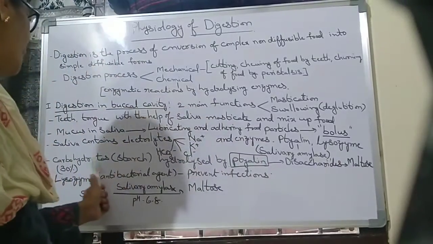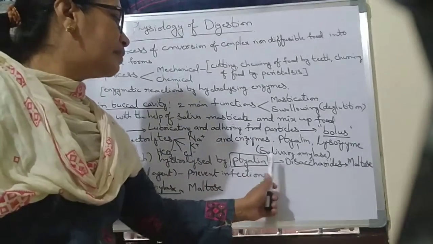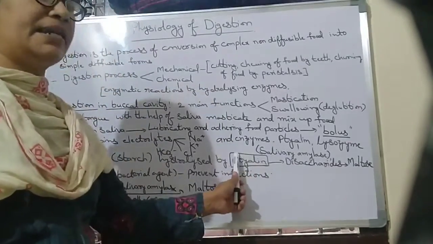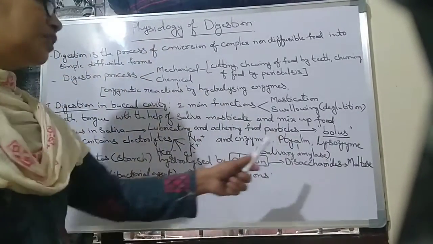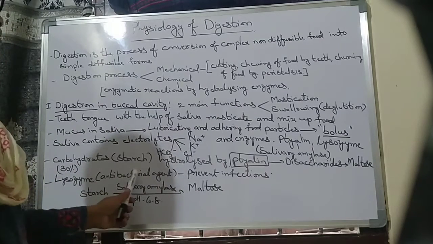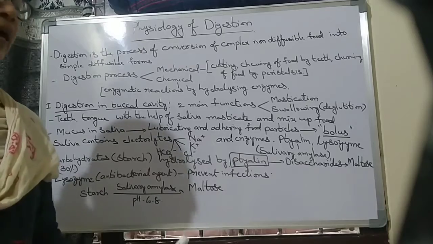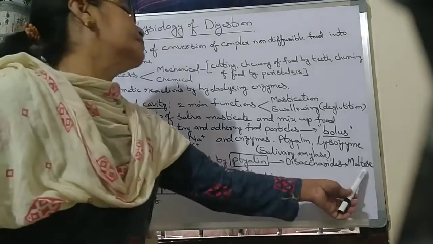Carbohydrates are hydrolyzed by the ptyalin and converted into disaccharides, and disaccharides are again converted into maltose, the small particles of carbohydrates. Next, lysozymes are antibacterial agents that prevent infections and kill bacteria. And here starch is converted into maltose.